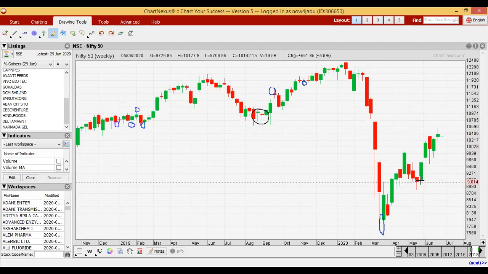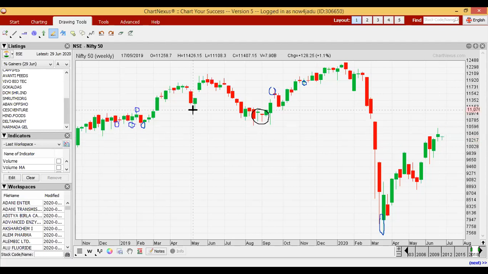And see here after a hammer, we got a strong green candle and it took the price up to here. And after this uptrend, we got a doji. A doji means a neutral candle. If this week's candle ends like this, then we can expect a downside movement after this candle. But we will have to wait for the week to end.